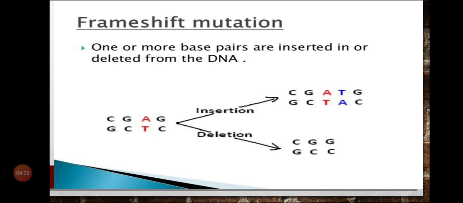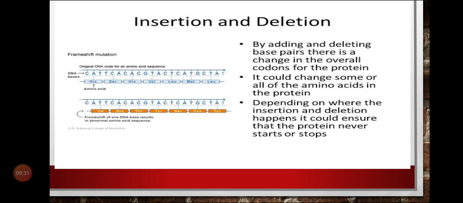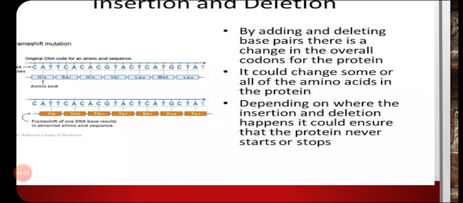Now, how does this occur? See here. Because of insertion and deletion, by adding and deleting base pairs, there is a change in the overall codons for the protein. The overall codons of the protein change. It could change some or all of the amino acids in the protein. Because of the single base pair that is inserted or deleted, it causes a major change in the reading frame.